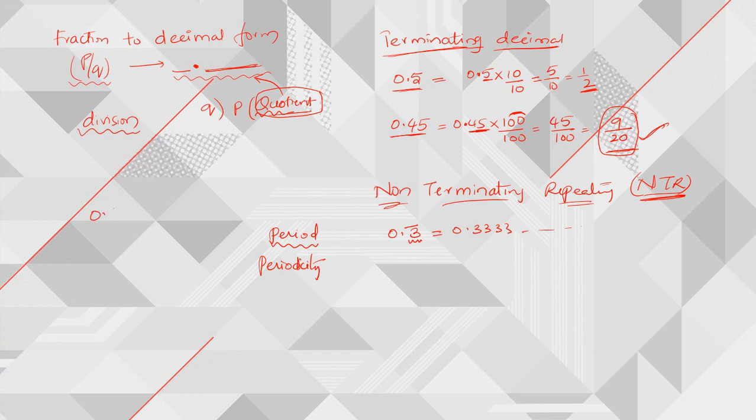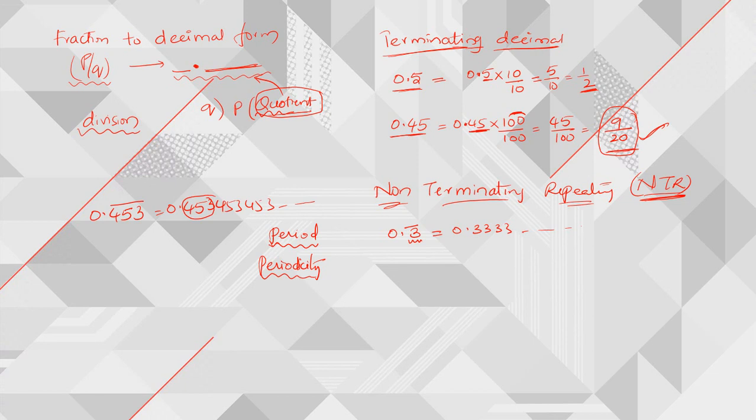Suppose I have 0.453 bar, which I can write as 0.453, 453, 453 and so on. The block of digits that is being repeated, 453, is called the period of the given non-terminating repeating decimal, right? Next, periodicity means the number of digits that are being repeated.